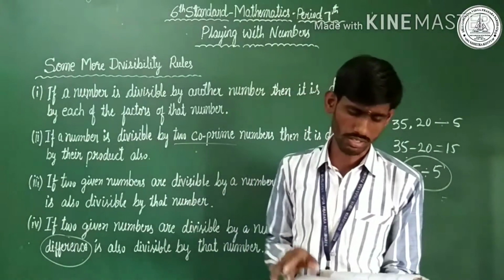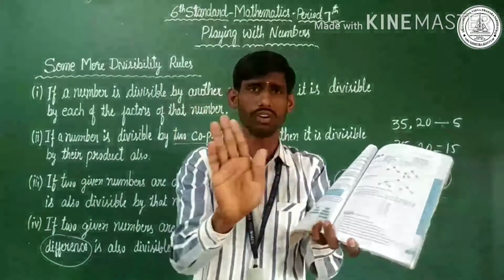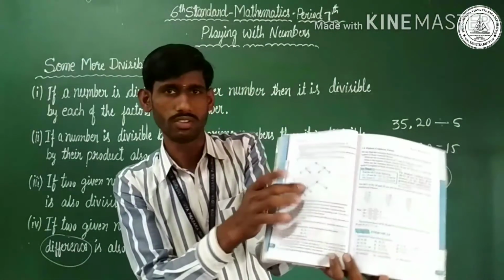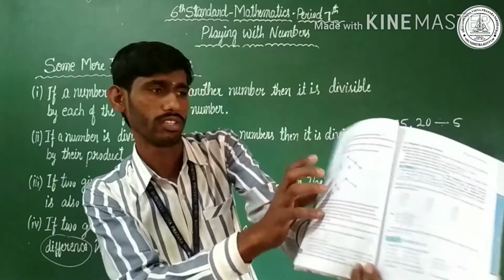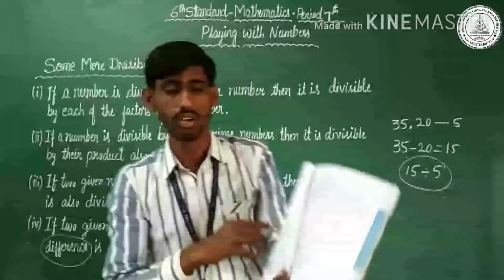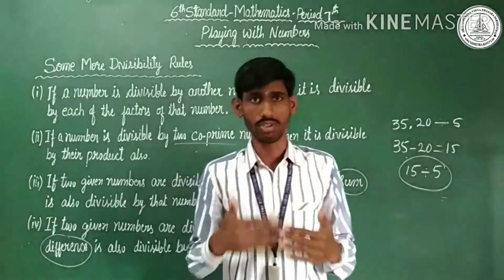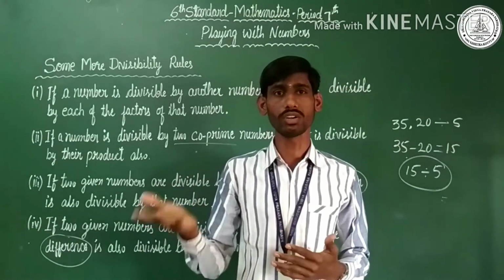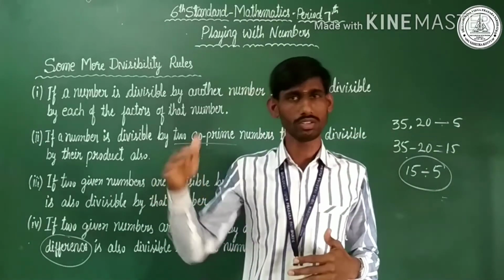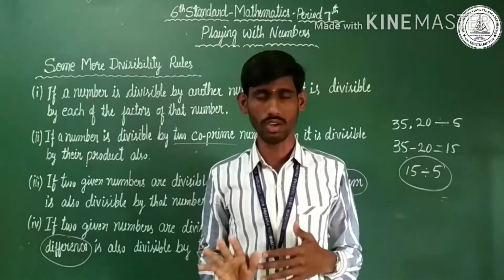Understand the concept. Don't write what I have written on the board, don't write everything. The next exercise is 3.5, true or false. You need not write it in your notebook, just solve it in the textbook itself. Question number 2, you start from notes. I hope you have understood. Don't delay. You must solve as per the period. Tomorrow is the 8th period, so complete up to the 7th period now itself. Tomorrow you may complete in tomorrow's class itself.